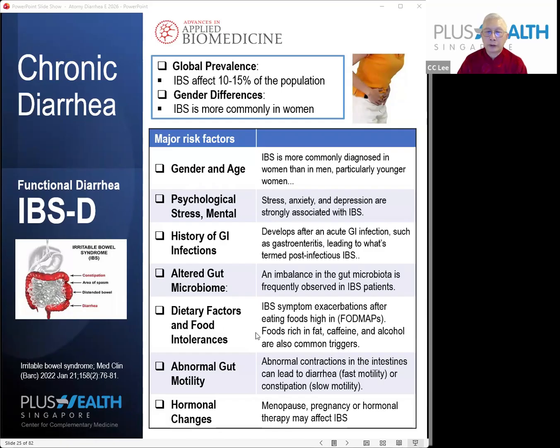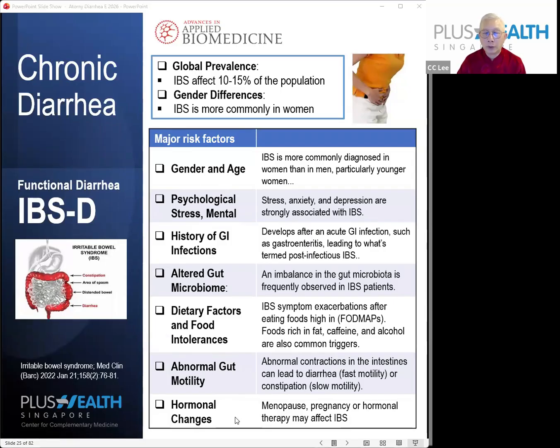Dietary factors and food intolerance. Basically, if you eat food that's rich in sugar and fats, caffeine and alcohol are also common triggers. And if you have abnormal gut motility in the intestine due to surgery or some medical condition, it can also lead to this.